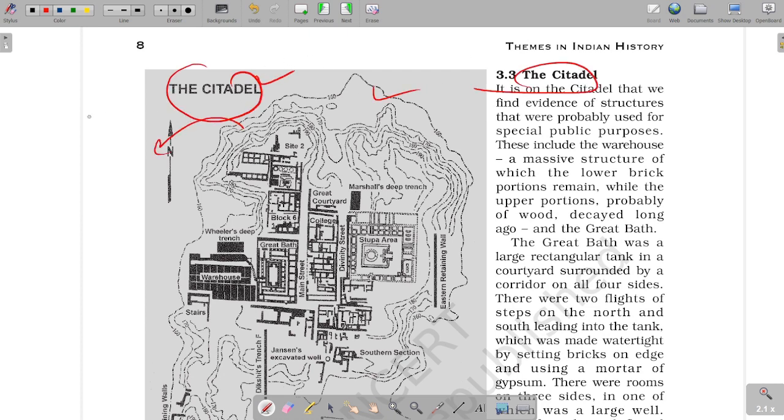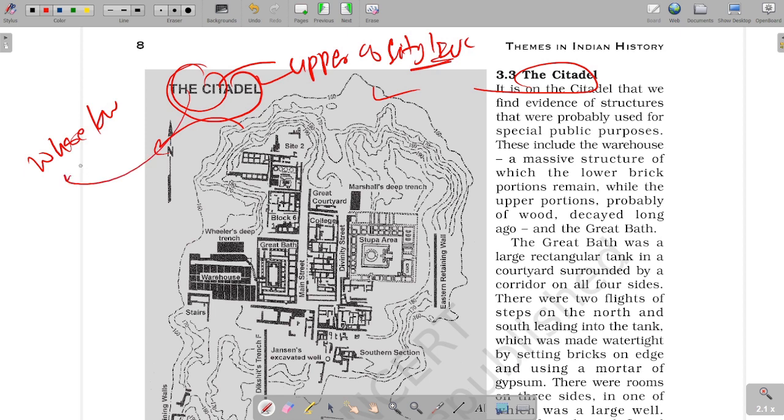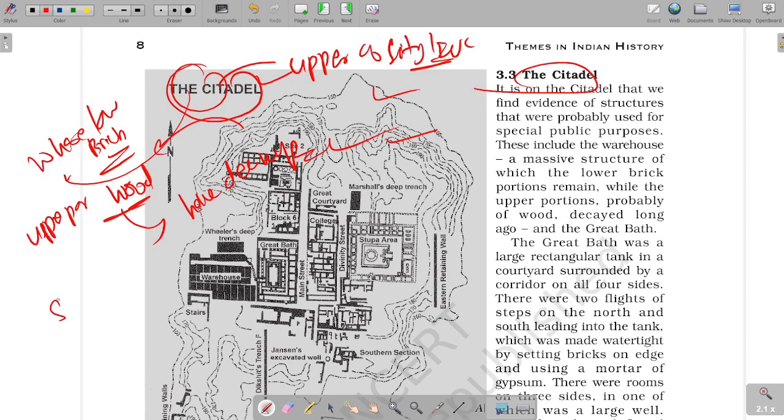Basically, the citadel was the upper part of Indus Valley civilization cities, whose lower part was made of bricks, while the upper part was made of wood. This would have decomposed over time, so we find less evidence of these wooden elements.